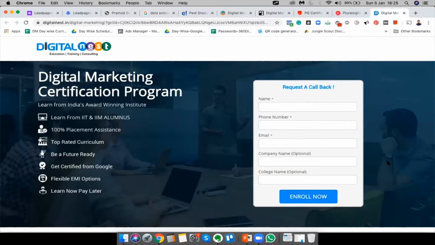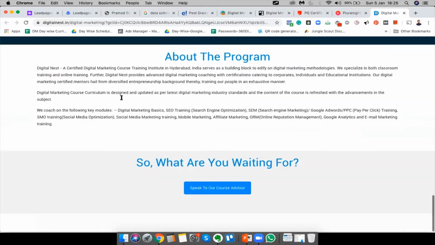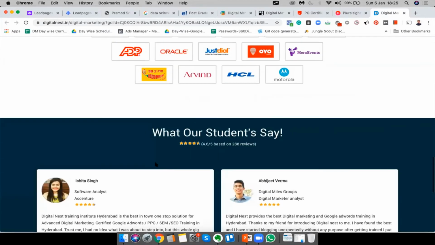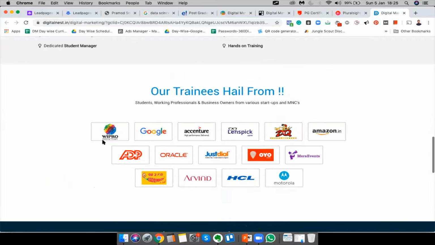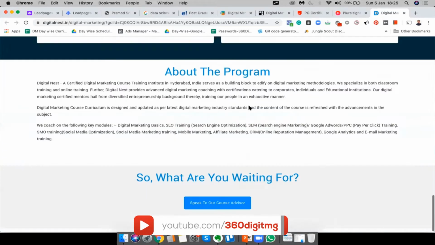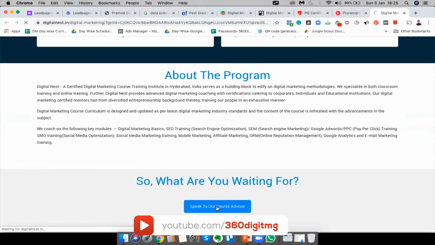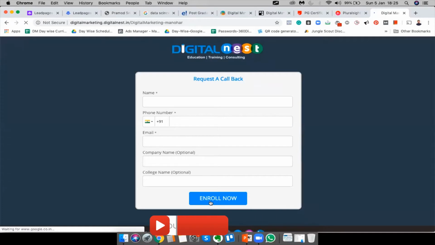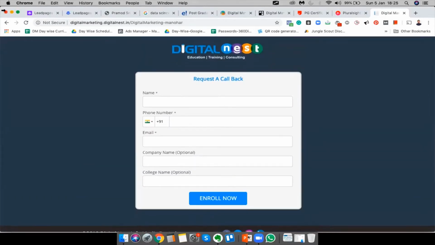When I say call to action, it is nothing but what action do we want the user to take on our website. So in this context, it's a requested callback. So again, it's a pretty clean website. I'm very sure there are no hyperlinks anywhere here except for this. And once I click this, again, it will open a landing page. Yeah, there you go.